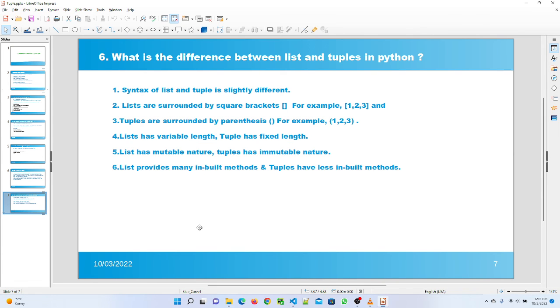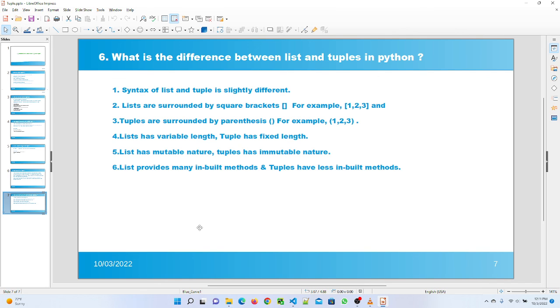Question number 6 is what is the difference between list and tuple in Python? The syntax of list and tuple is slightly different. List is surrounded by square brackets, and I give the example for that. Tuple is surrounded by parentheses. List has a variable length, whereas tuple is a fixed length. List has mutable nature, tuple is immutable in nature.